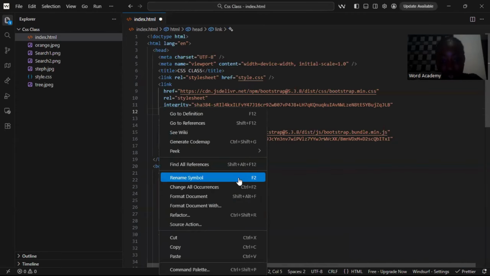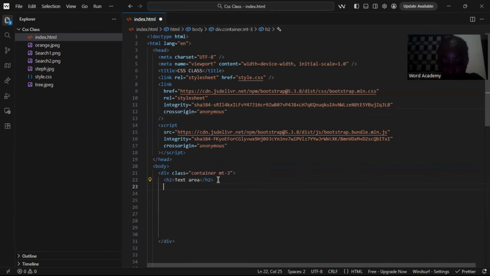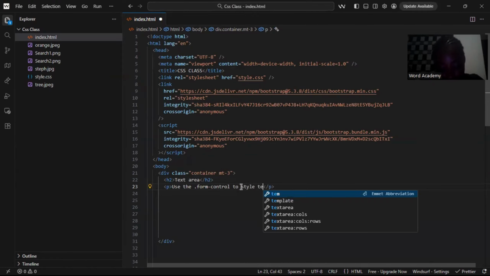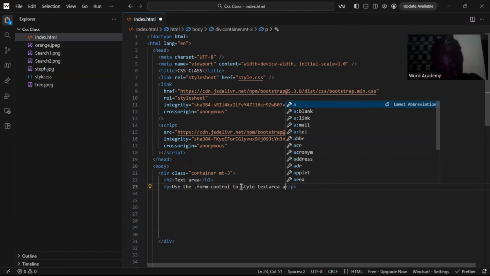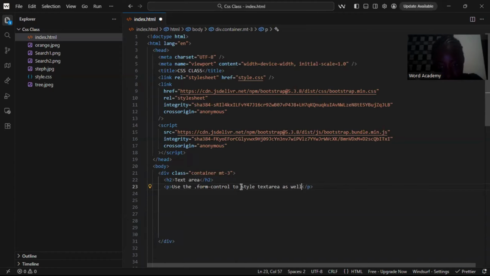Then we can give a p tag, and we can say use the dot form-control to style text area as well.